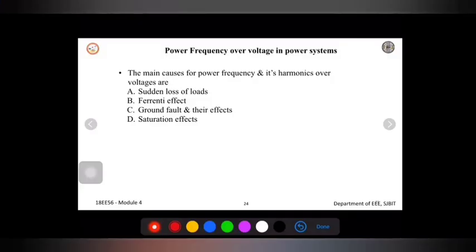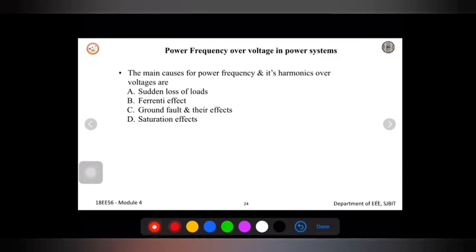Power frequency over voltage in power system. Due to high frequency in the system, the over voltage will be produced with respect to extra high voltage or ultra high voltage systems, where the voltage will be very high and the frequency is also very high. So what are the causes for this?